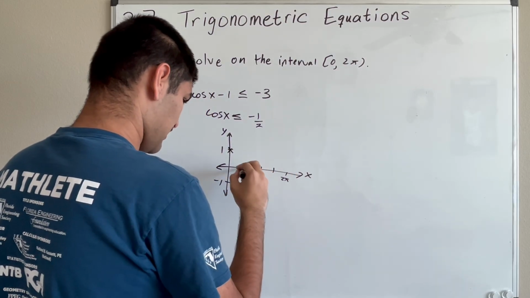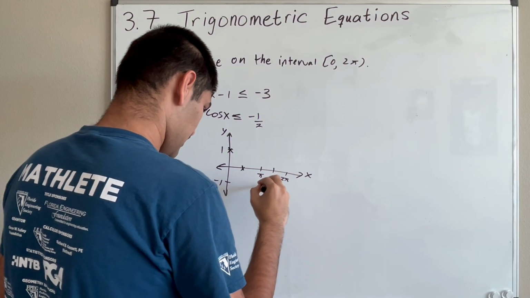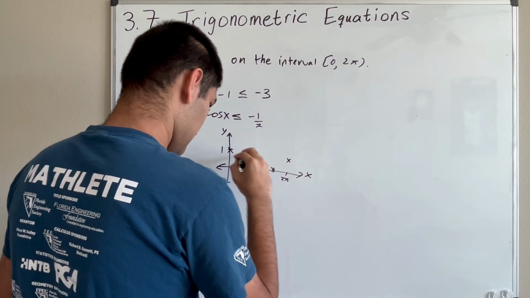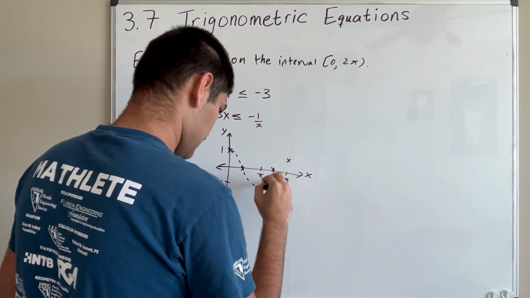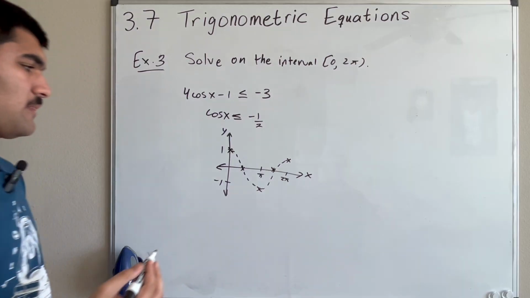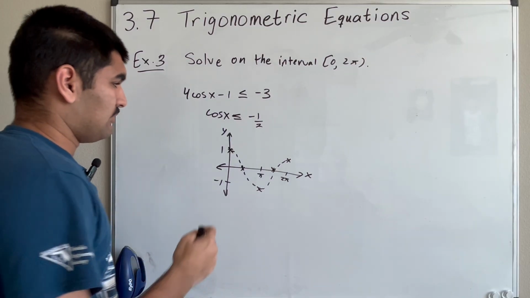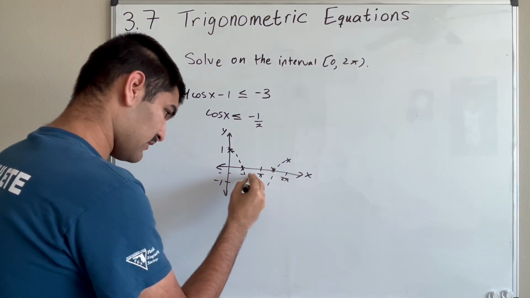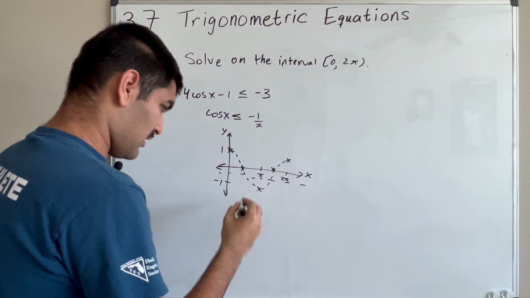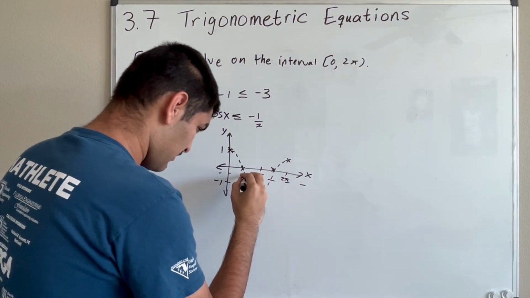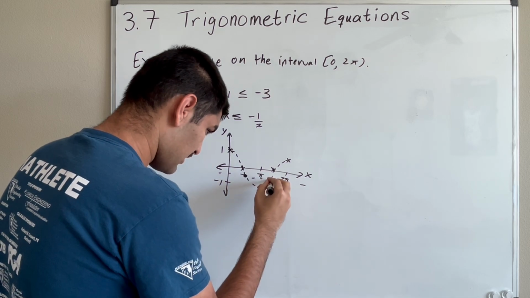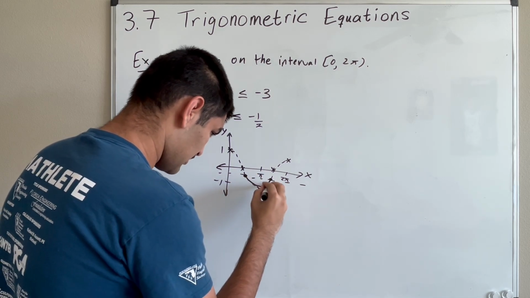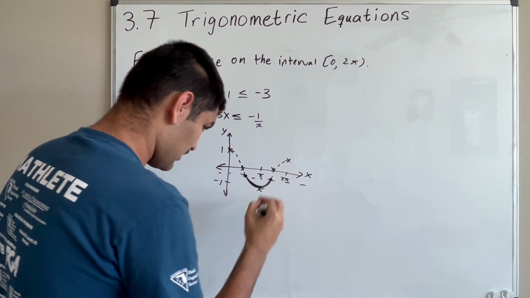So if we just sketch the parent function for cosine, we should get something like that. Okay? And you want to know where it is less than or equal to -1/2. So -1/2 is this line right here. And so it's less than or equal to. So that means you're including where it intersects the line and then everything less than. So it's this portion of the curve right here.